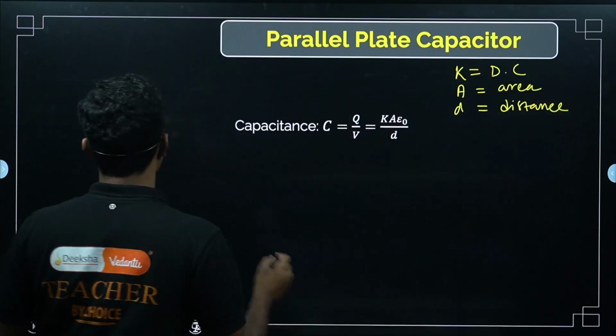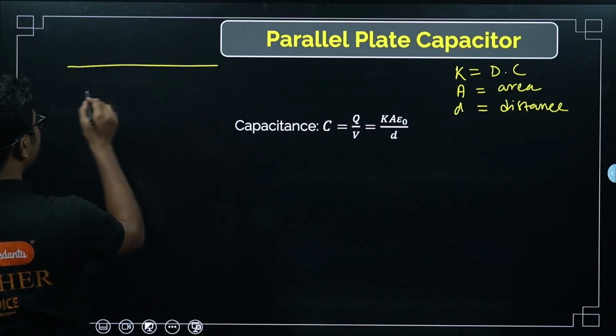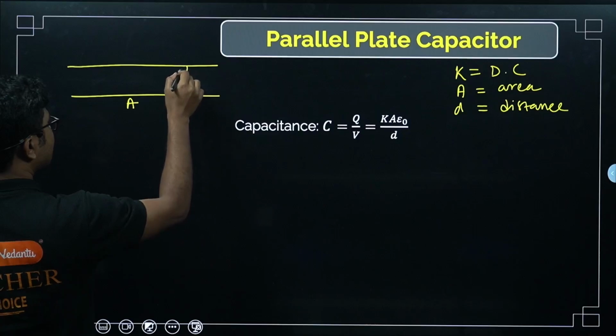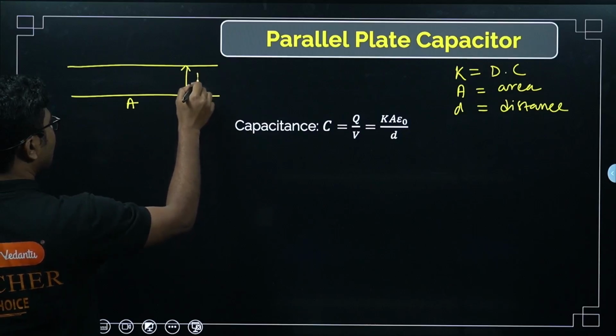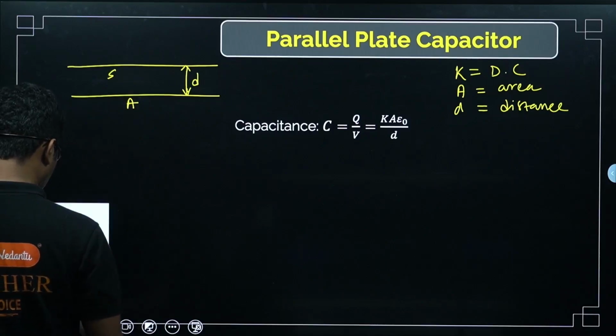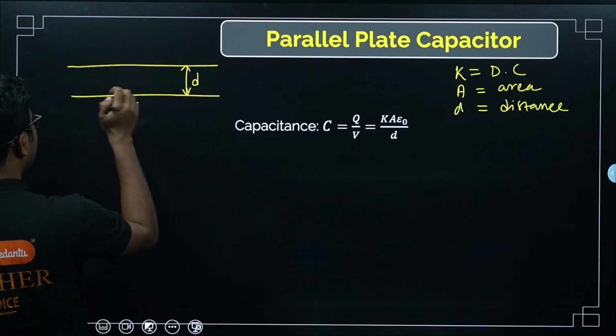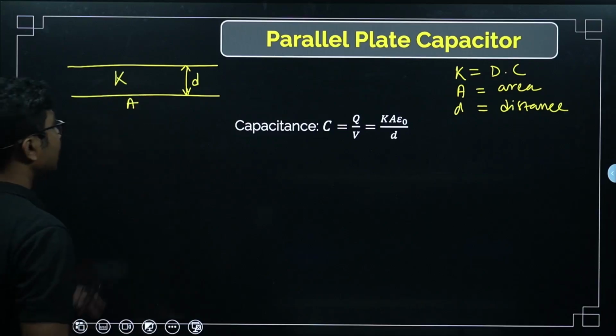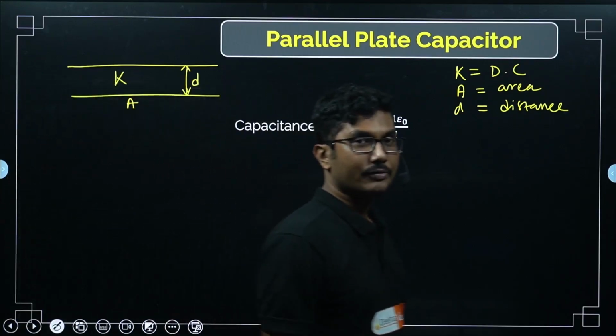So if we have a parallel plate capacitor of surface area A, distance d, and some material of dielectric constant K, then this is the formula for calculating the capacitance.